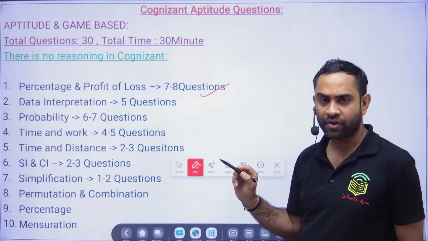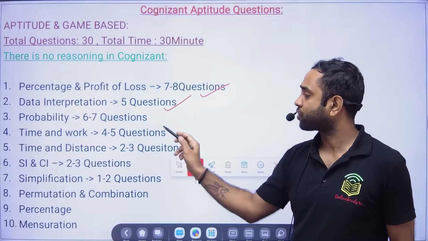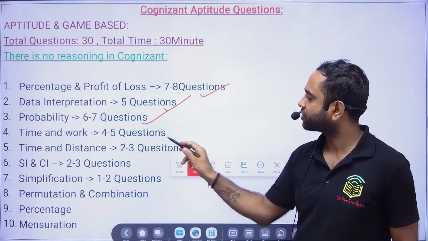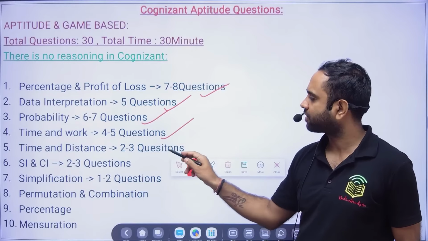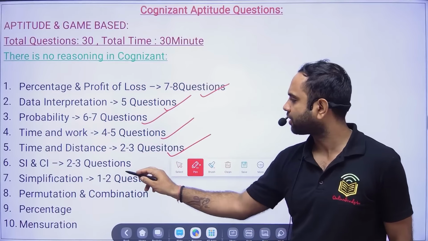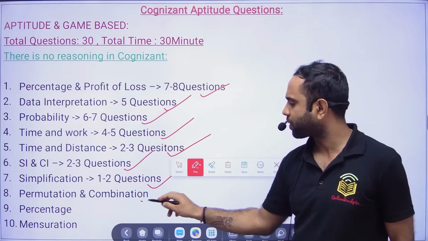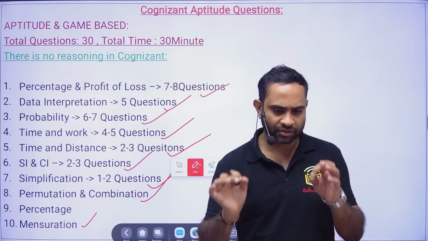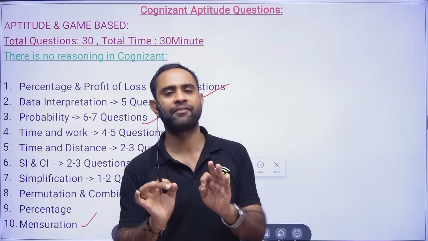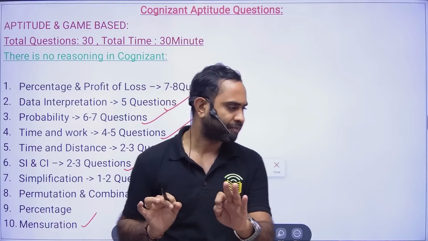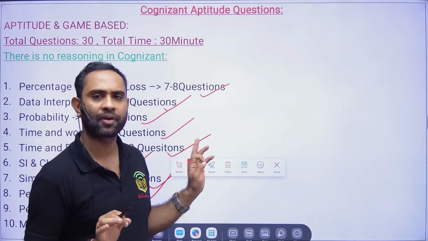Percentage and profit and loss 7 to 8 questions, data interpretation 5 questions, probability 6 to 7 questions, time and work 4 to 5 questions, time and distance 2 to 3 questions, SI and CI 2 to 3 questions, simplification 1 to 2 questions, permutation and combination, mensuration. So these were the topics which were very important as part of your exam, and more questions were asked from here itself.